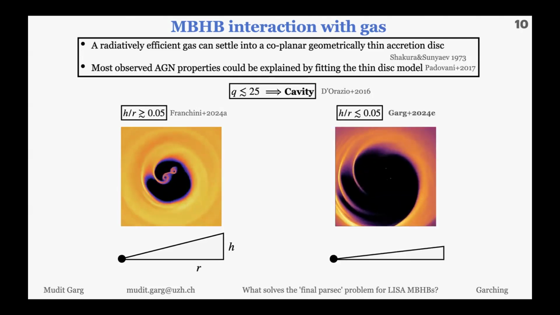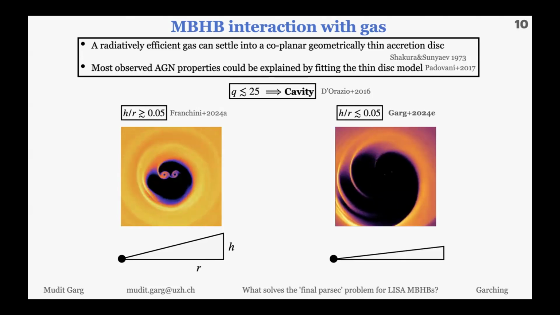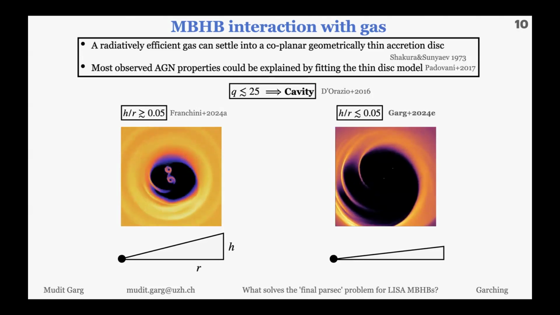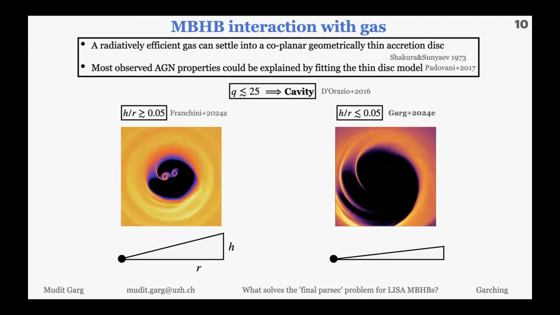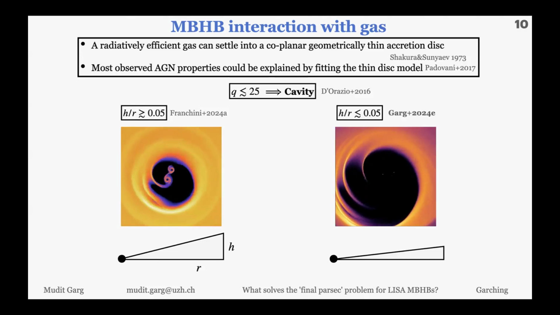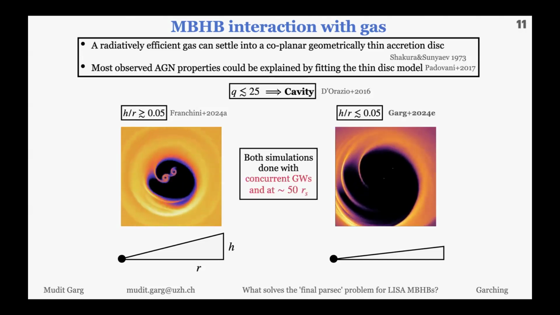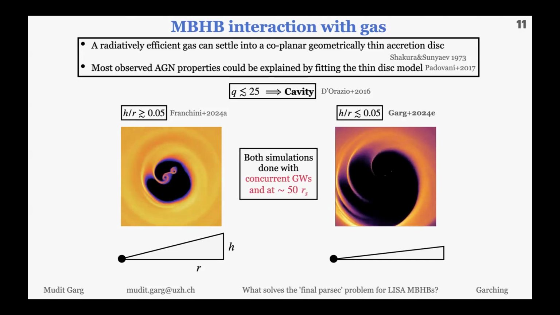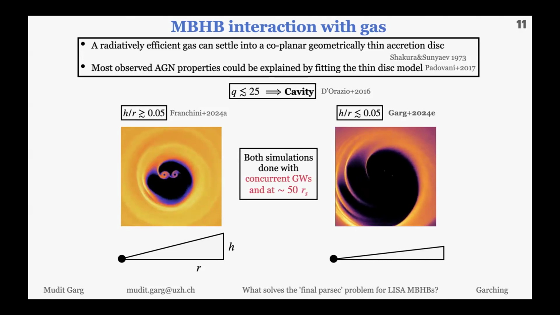Another scenario is when the aspect ratio is lower than that, closer to reality because observed AGNs have an aspect ratio of 0.01. In those cases, you do not have a mini disk. However, there are still streams of gas flowing in, and the binary is torquing the system. Both simulations are done with concurrent gravitational wave emission at 50 Schwarzschild radii using GIZMO.